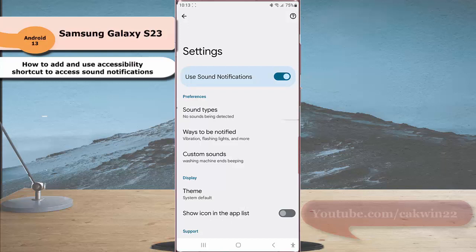When the switch turns blue, it means that sound notification is on, and it will help you know what happened in your home by always checking for sounds you want notification about, like when a smoke alarm beeps or a doorbell rings.